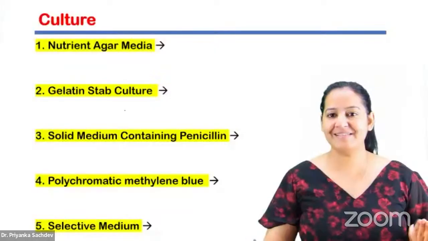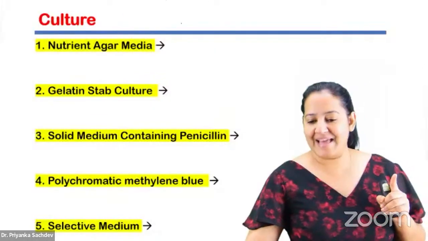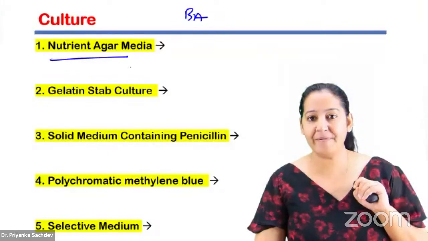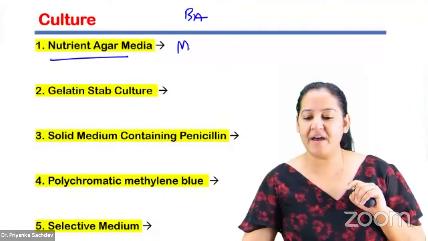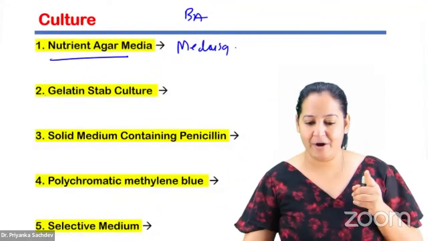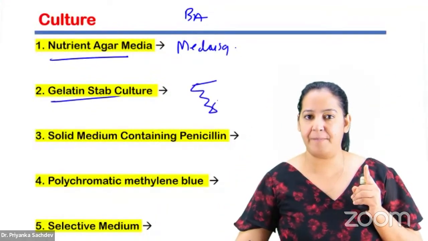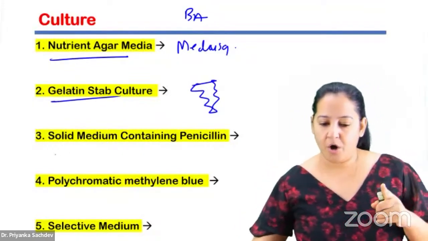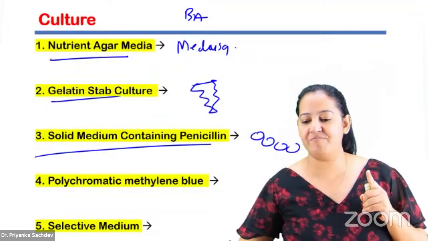I'm teaching you Bacillus anthracis. So tell me, what happens on nutrient agar? Remember, on nutrient agar it's the Medusa head appearance, the curly hair. On gelatin stab, it's the inverted fir tree appearance because it's an obligate aerobe, with maximum liquefaction at the top. On solid media containing penicillin, it's string of pearls.